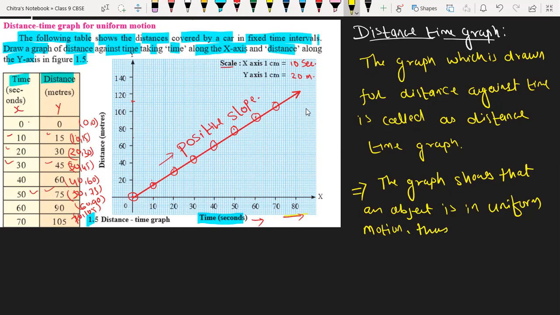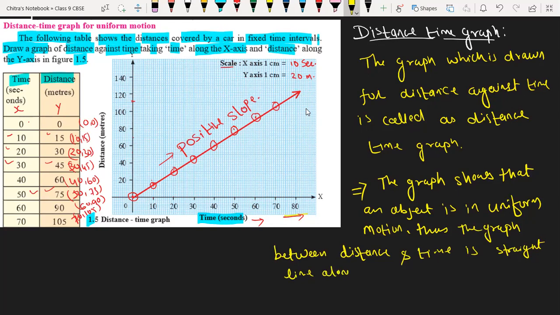Thus, the graph between distance and time is a straight line along with a positive slope.